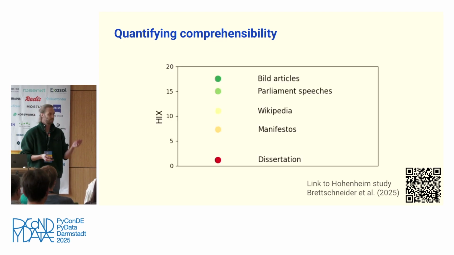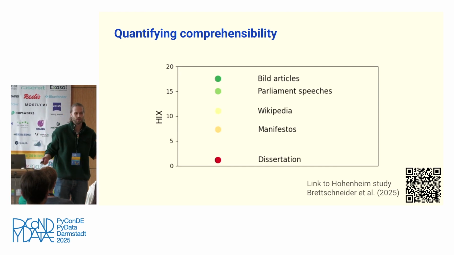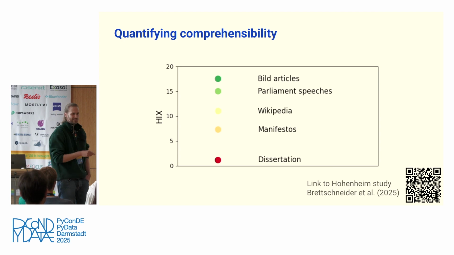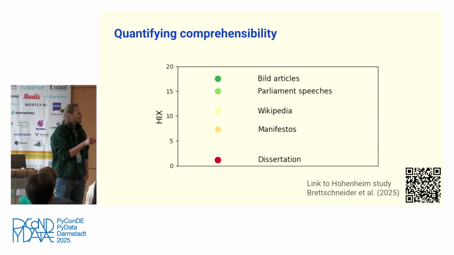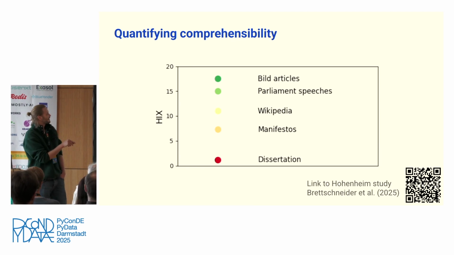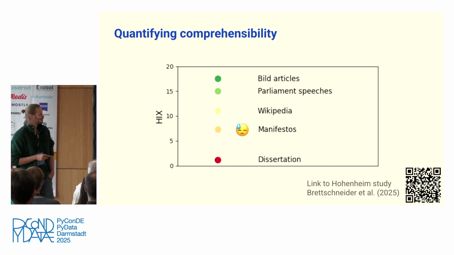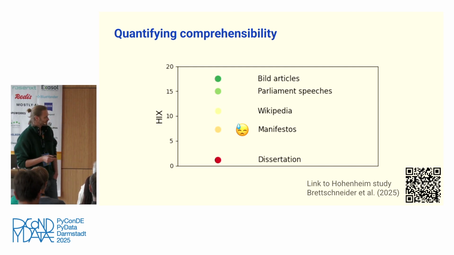It's defined on a scale from 0 to 20. And you can calculate it for different text sources, right? So Bild articles, that's the German Bild Zeitung, are actually really readable. They are like at 17 or something. Parliament speeches actually also not so bad, around 15. Wikipedia is like 11, and then the party manifestos of 2025, they are at like 7, right? So not great, like substantially worse than Wikipedia, although they're still better than dissertations on political science.